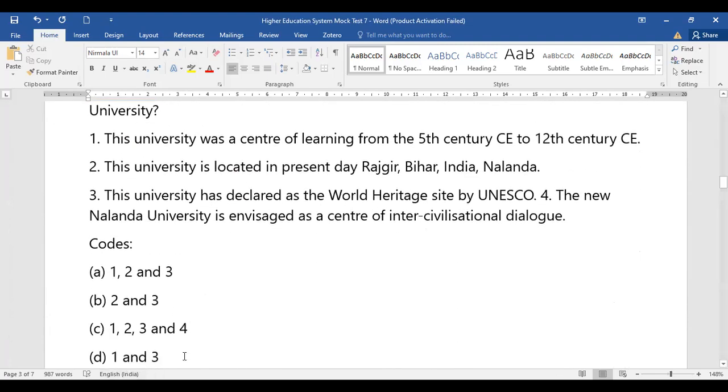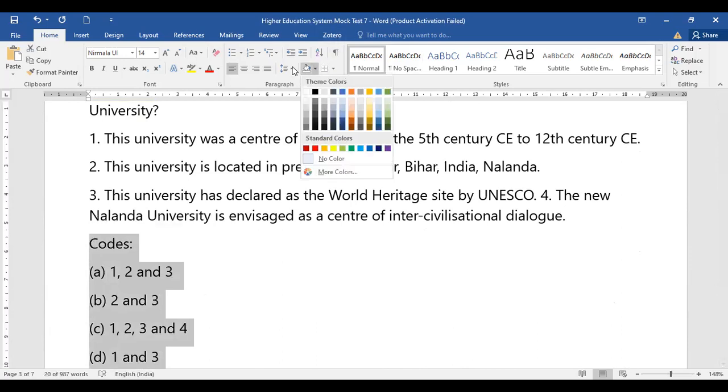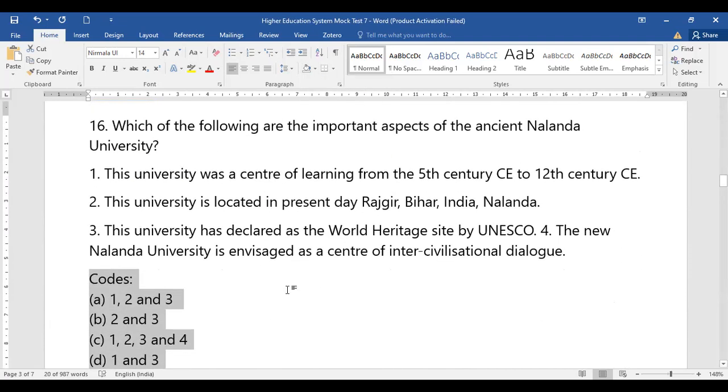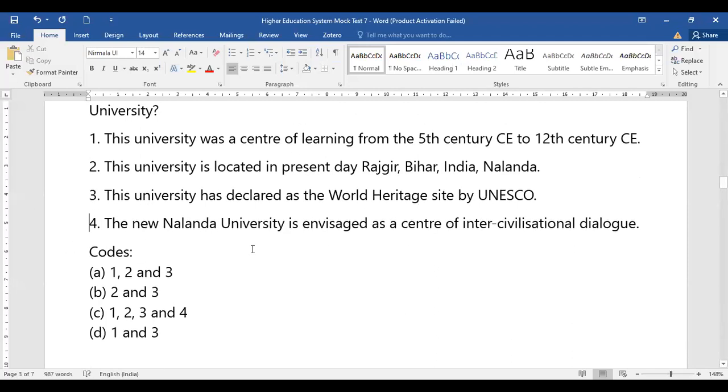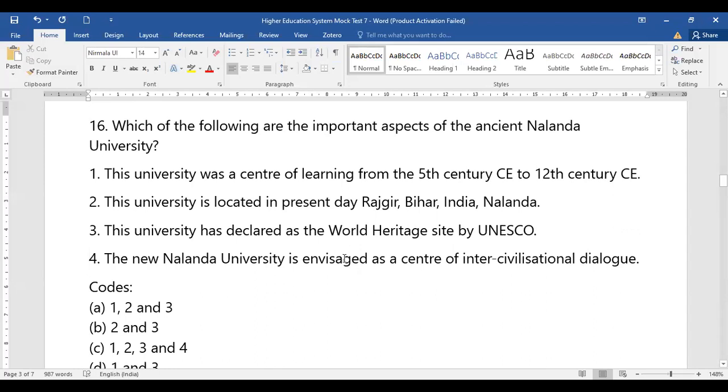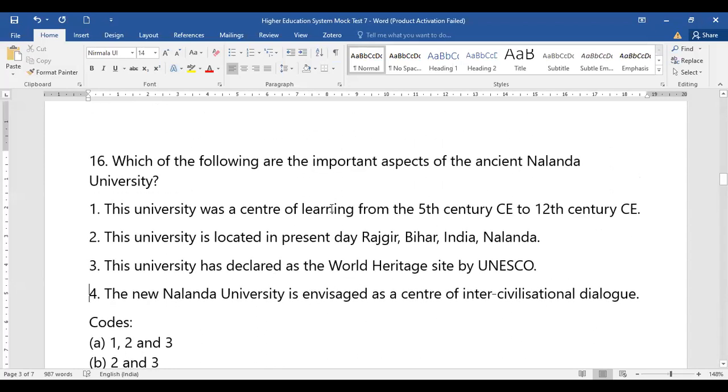Now, coming to question number 16. Question number 16, we have done some points, we have not done some. So let's see what question number 16 is about. It's about Nalanda University. So what are the important aspects of Nalanda University? This university was a center of learning from the 5th century to the 12th. The university is located in present-day Rajgir, that is Bihar, in India. This university has been declared as a World Heritage Site by UNESCO. And the fourth option is the new Nalanda University is envisaged as a center of inter-civilization dialogue. So these are the four options given for Nalanda University.